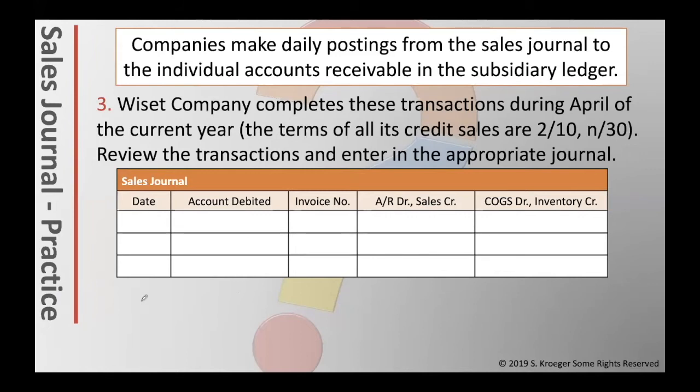It's set up differently than what your other journals have looked like in the past. Instead of putting all the accounts along the side and then the amounts, all the accounts are listed across the top.